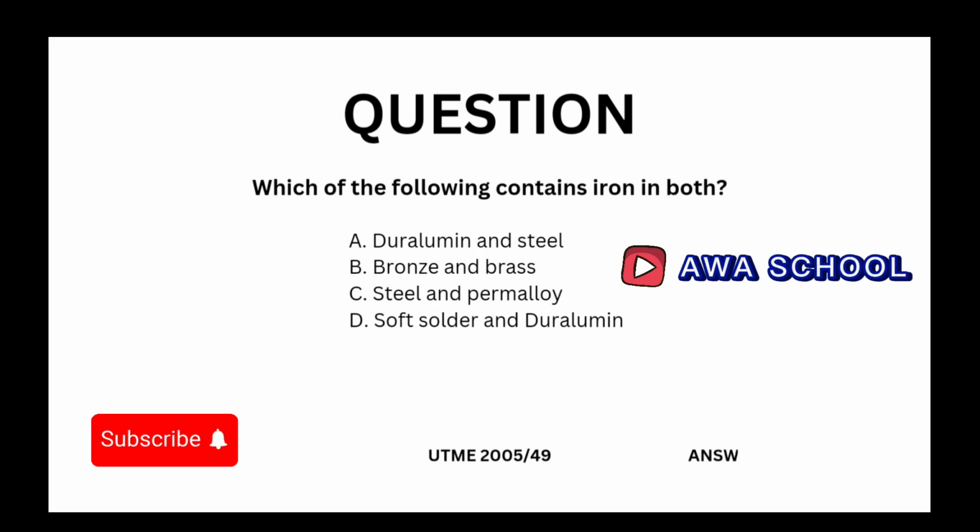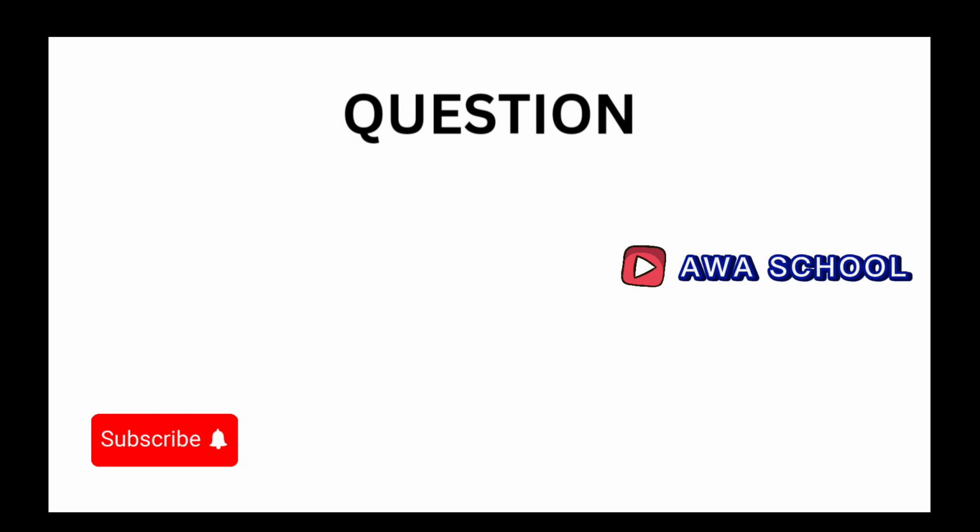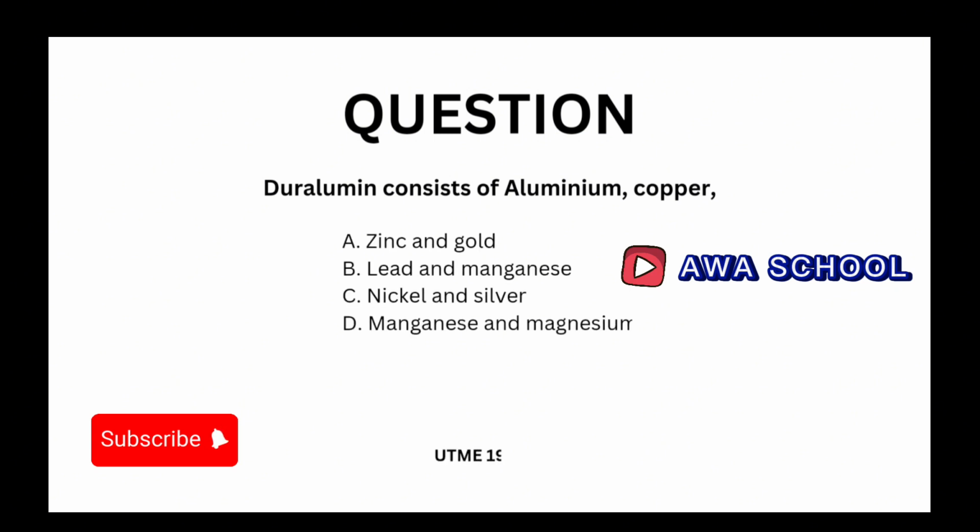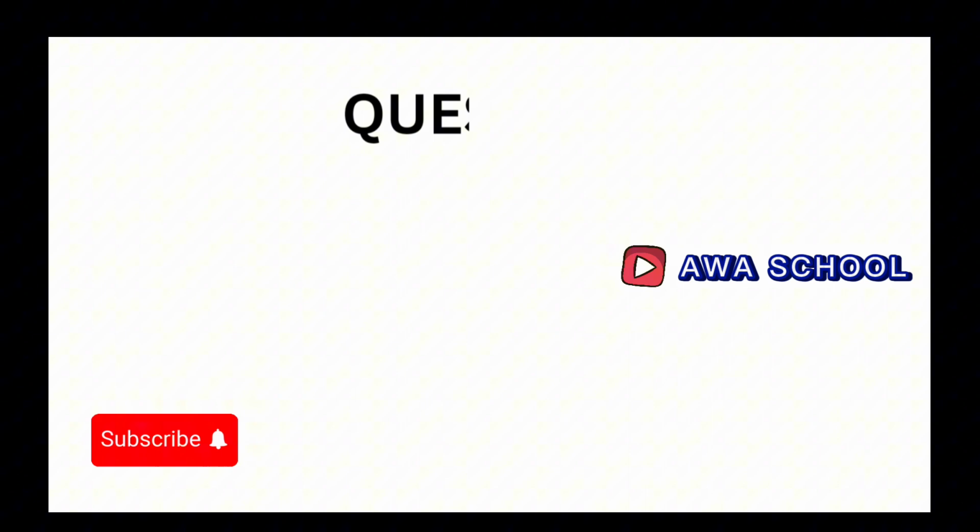Okay. So next, duralumin consists of aluminium, copper, what and what? These are the options. So what do you think the answer is? Option D is the right option here. Exactly. All right.